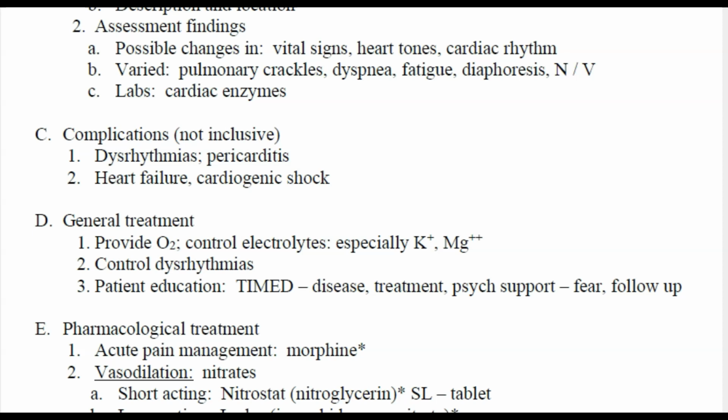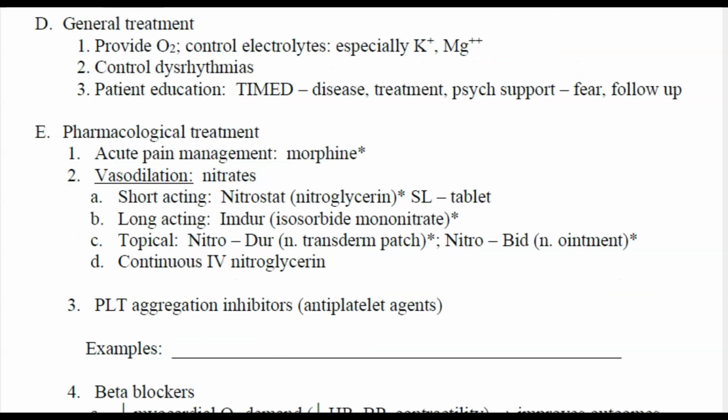Cardiogenic shock is when the heart loses the ability to pump blood effectively, causing the patient to have decreased cardiac output or decreased blood pressure. In general, when patients are experiencing MI or myocardial infarction or heart attack, nurses will provide oxygen. Again, we do the MONA. We try to control the electrolytes, especially the K and MAG, because this will help prevent dysrhythmias. Because as we discussed earlier, MI can cause patients to have cardiac dysrhythmias. Also, general treatment would include controlling dysrhythmias. So if a patient develops a new onset of cardiac dysrhythmia, then we need to make sure that we control that. And lastly, patient education.